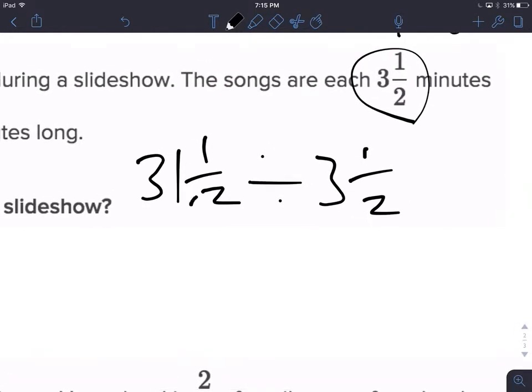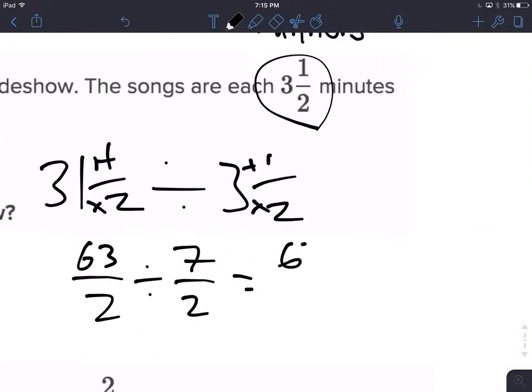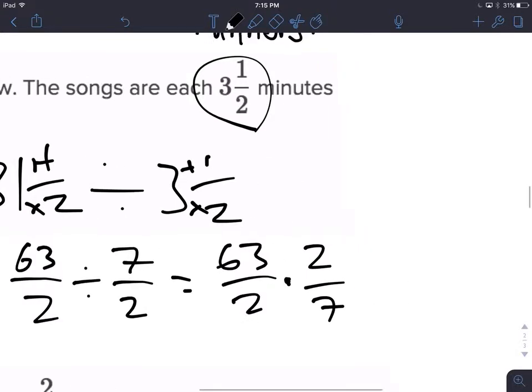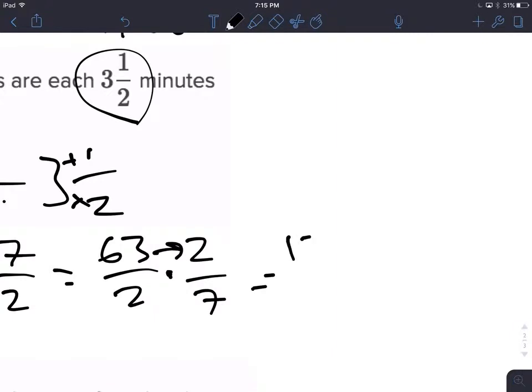So 31 times 2 is 62, plus 1, 63. 63 halves. Then I'm going to keep this as division so I don't get confused. 3 times 2, 6, plus 1, 7. 7 halves. Now I'm going to keep, change, flip. 63 over 2 times 2 over 7. 63 times 2 gets me 126. 2 times 7 gets me 14.